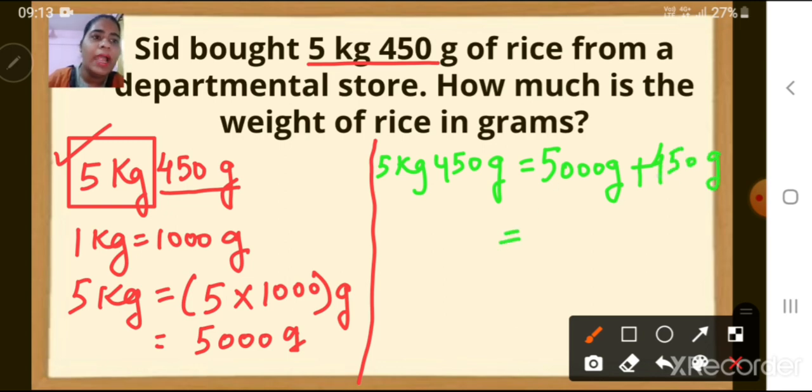Now we are going to add both of them. 5000 plus 450 is 5450 grams. Okay children, so that means 5 kg 450 grams is equal to 5450 grams. This is how we have converted.